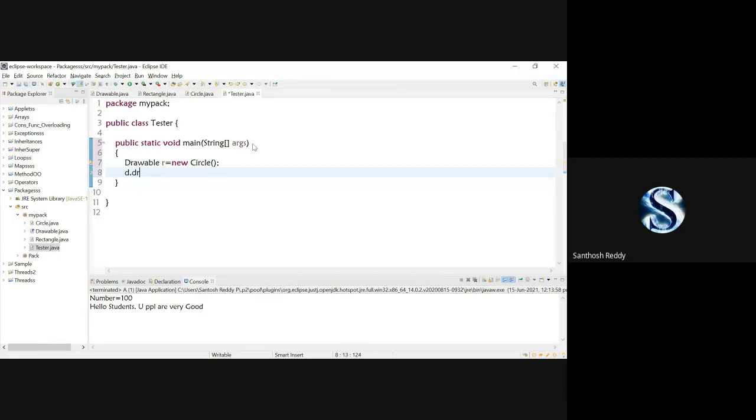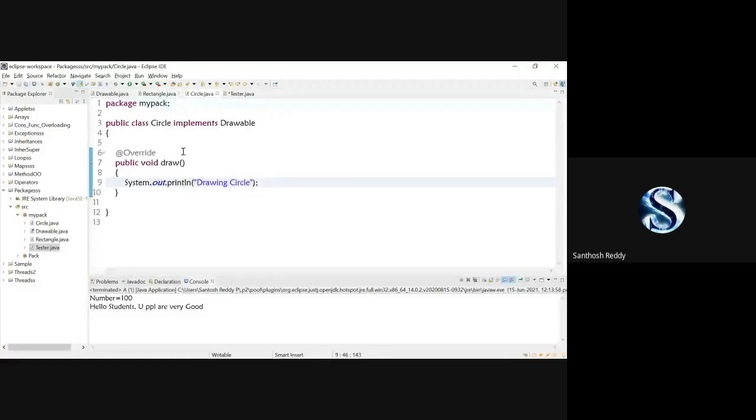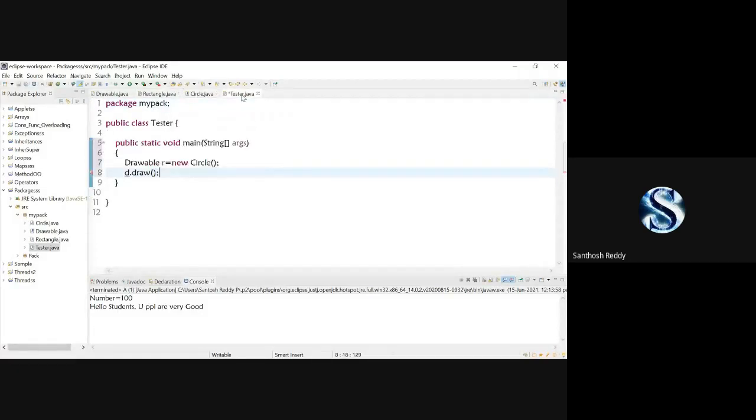If I call d dot draw, now say which class's method we are going to get. In Rectangle I have a draw method, and in Circle I have a draw method. But on the declaring side of the variable, I have created the data type as Drawable, but I'm creating an object for Circle. Now say which class's draw method is going to be executed.